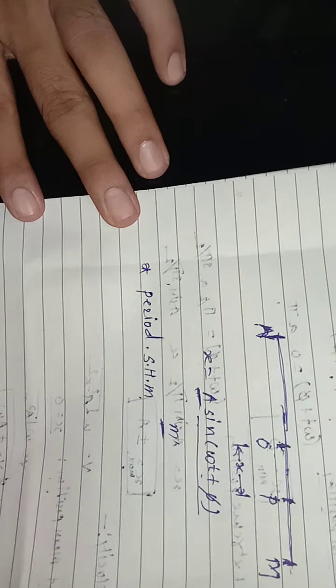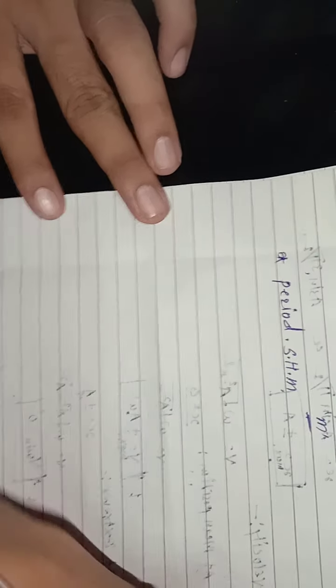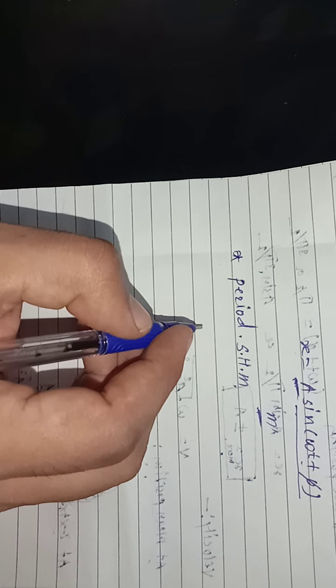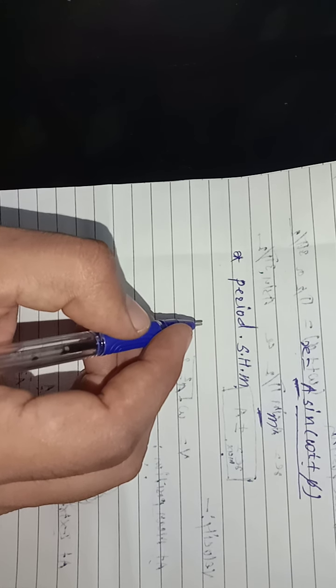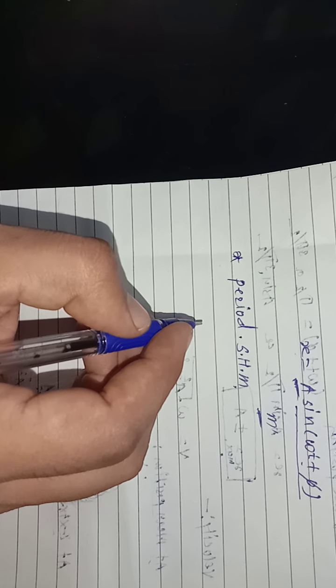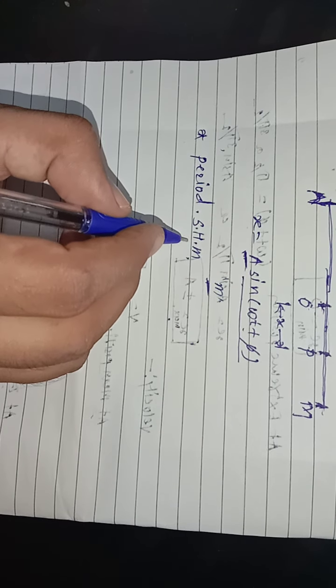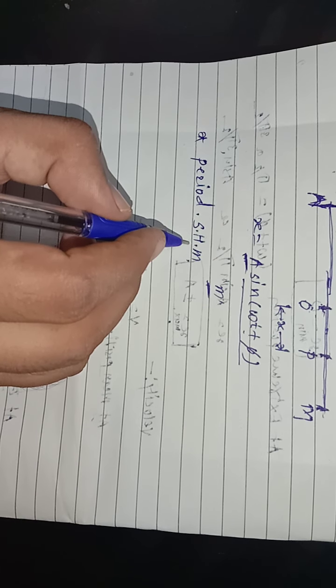Period of SHM. Now what is the period of SHM? We already know what the period, or periodic time, is: the time taken by the particle performing simple harmonic motion to complete one oscillation is called the period of SHM.